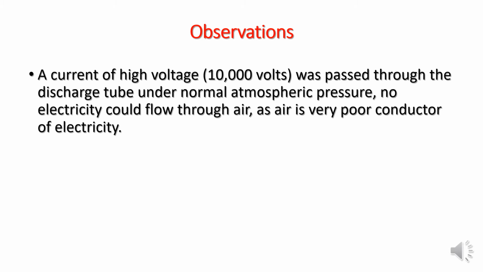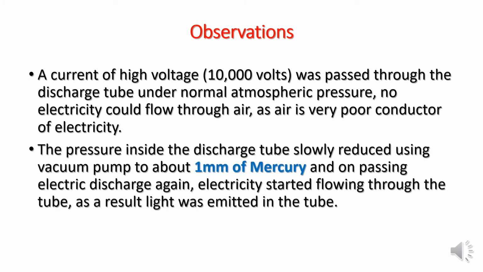So no electricity could flow through air. Why couldn't electricity flow there? Because we all know that air is a very poor conductor of electricity, which does not conduct electricity. And then using the vacuum pump, he slowly reduced the pressure inside the discharge tube.